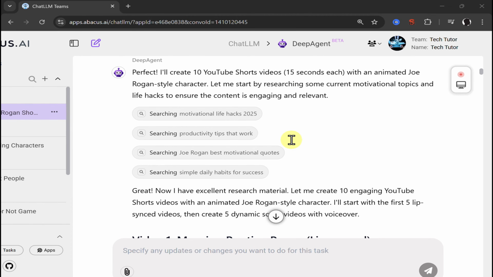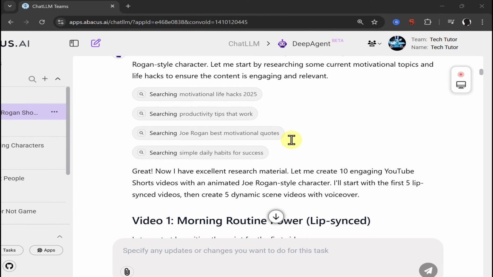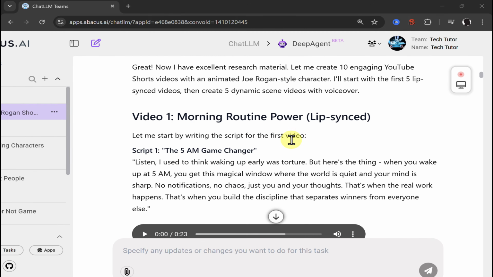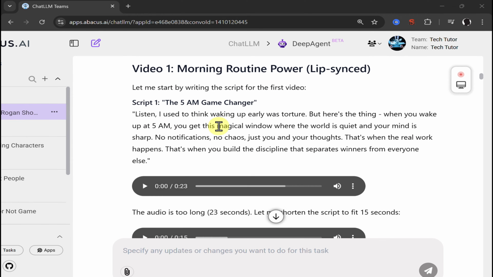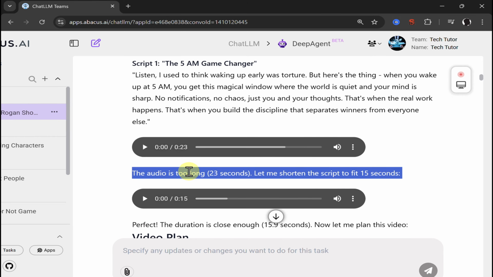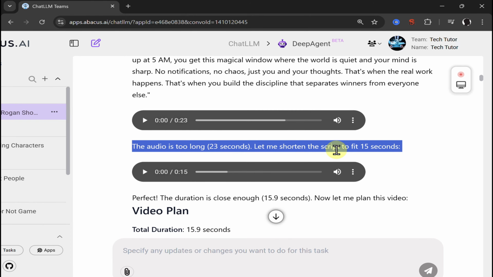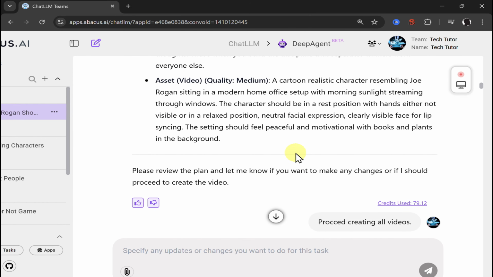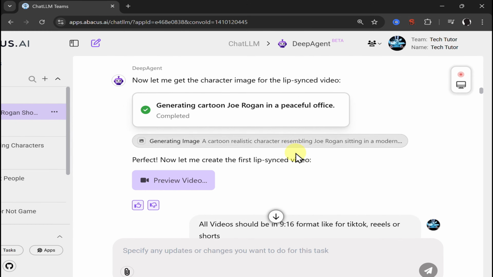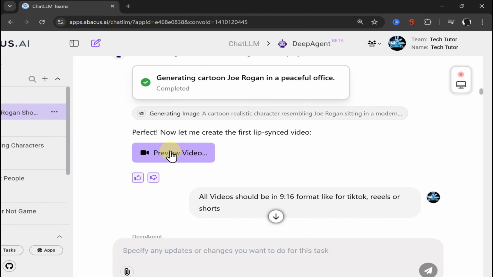And then it started searching, producing, collecting all of the information needed and creating a video completely by itself. Creating a script. I didn't do anything here. Creating a voiceover narration. It found this is too long, 23 seconds instead of 15 seconds, so it shortened it up automatically. Then the video plan. Here are the scenes, everything created by itself. And then we have the video. So let's preview.